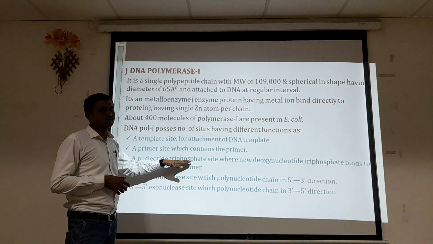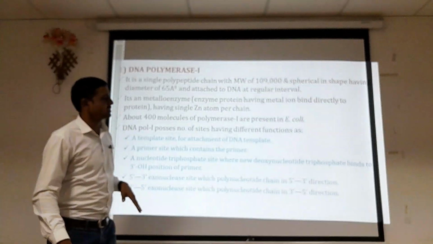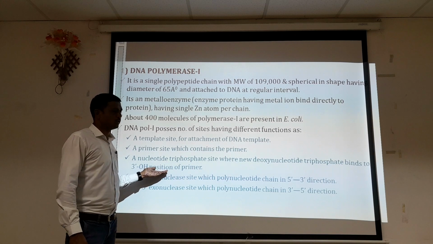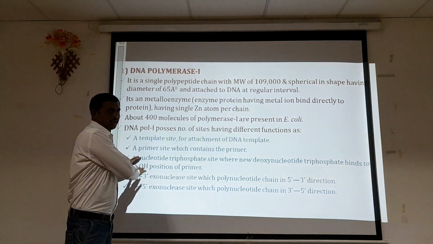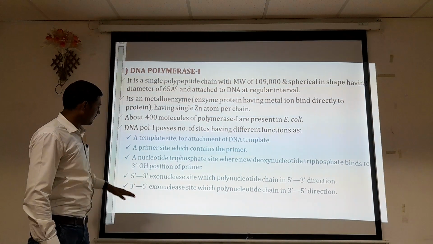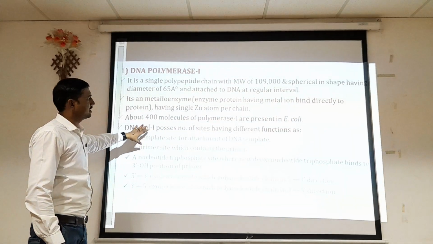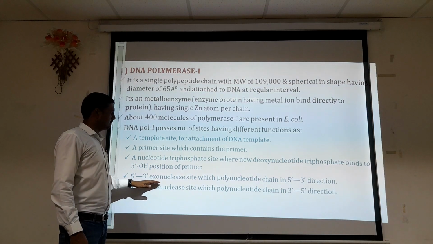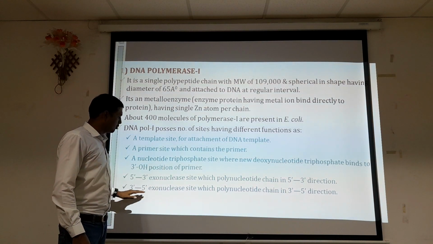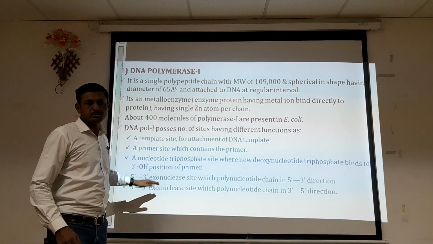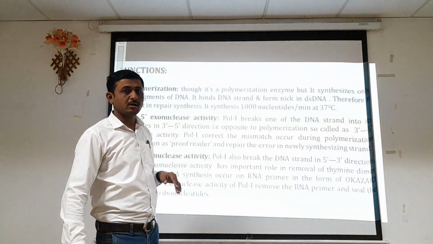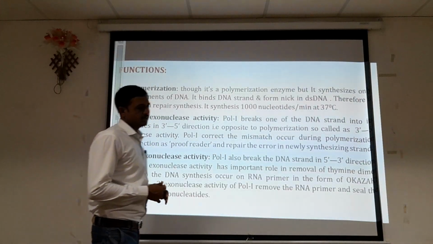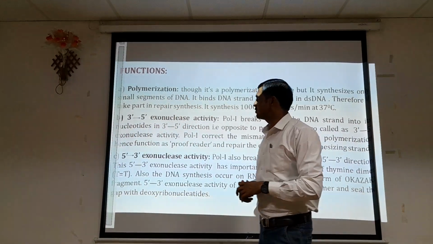A nucleotide triphosphate site where a new deoxynucleotide triphosphate binds to the 3' OH position of the primer. A 5' to 3' exonuclease site and a 3' to 5' exonuclease site. These are the different sites present on DNA polymerase 1, the main parts of the enzyme.